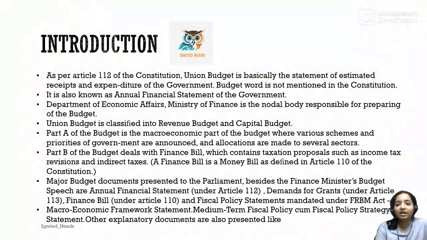So we had seen Article 112. We know there is no word like budget in the Constitution. It is known as annual financial statement. It is prepared by Ministry of Finance, Department of Economic Affairs. There are two parts. The budget is divided into revenue budget and capital budget, which is already said by the Constitution. Part A is economic survey. Part B is the budget, as we say in the common language.